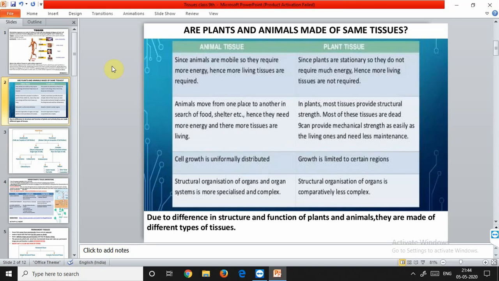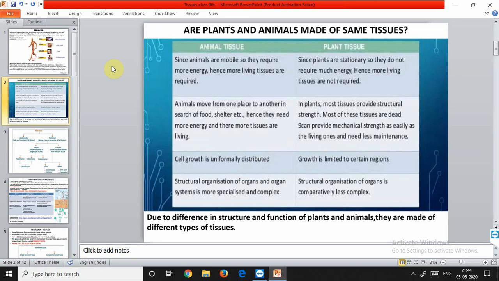And permanent tissues are a special type of meristematic tissues only. When meristematic tissue lose their ability to divide any further, then they become the permanent tissues. And such a differentiation is completely absent in case of the animal. Now, due to the activity of meristematic tissues, plants continue to grow throughout life, but as these meristematic tissues are completely absent in animals, animals grow only up to a certain age.